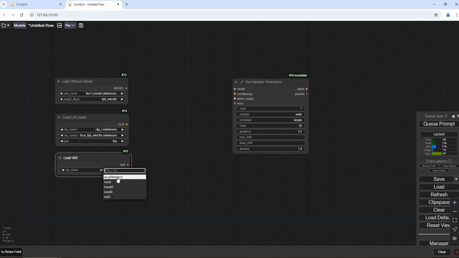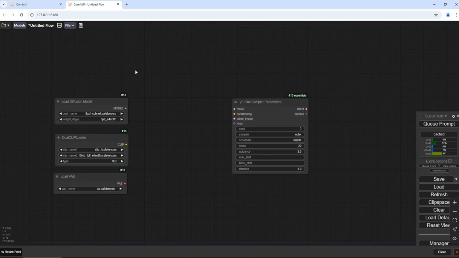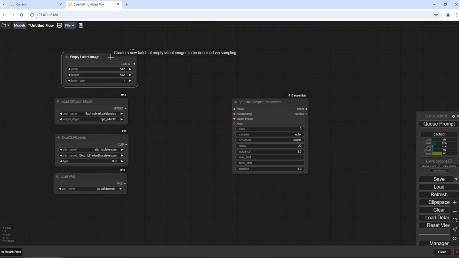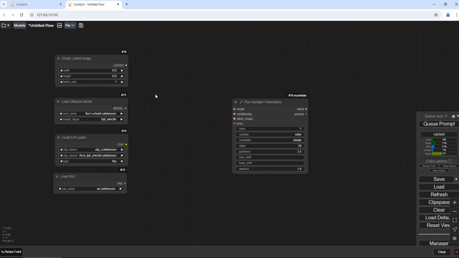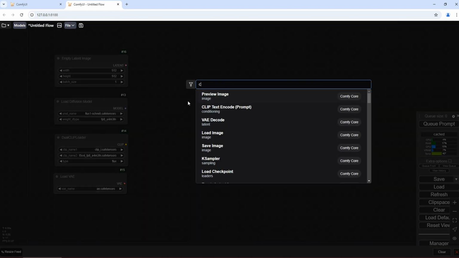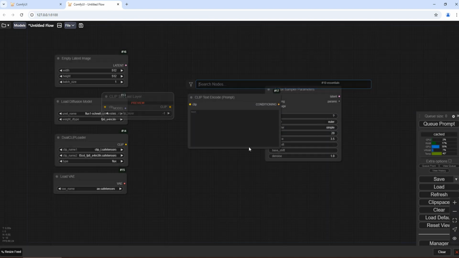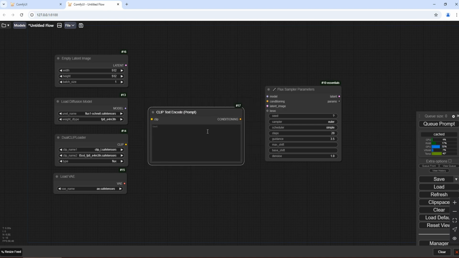The VAE model has been loaded. Of course, we also need to tell ComfyUI the image size we are generating. Double-click to search for empty latent image, and click to add. The three options of the node are the image width, height, and the number of images to be generated. We also need to add a node for the prompt. Search for clip. Click to add CLIP Text Encode prompt. Please note, the Flux sampler cannot set negative prompts. You can include things you don't want in the prompt using negative phrasing.